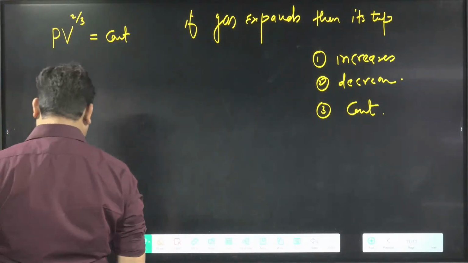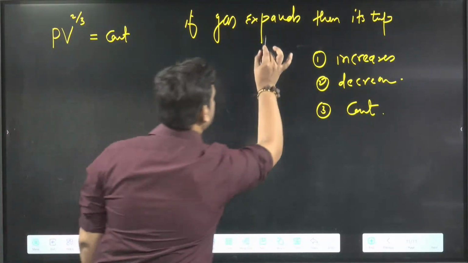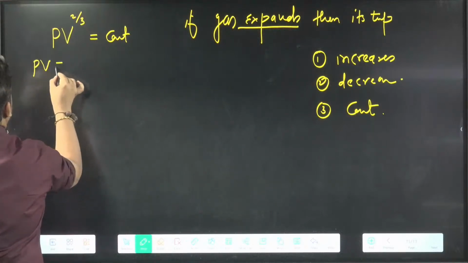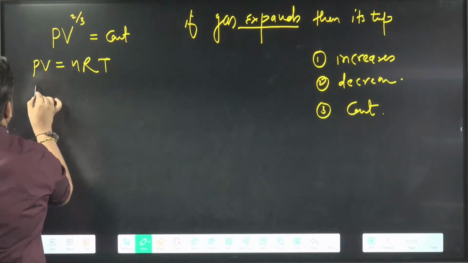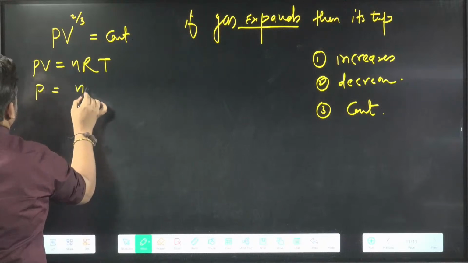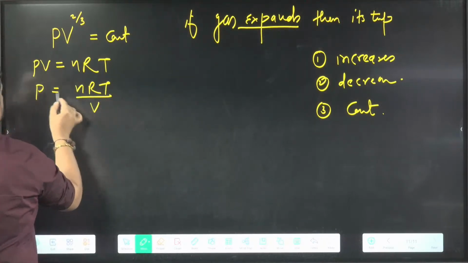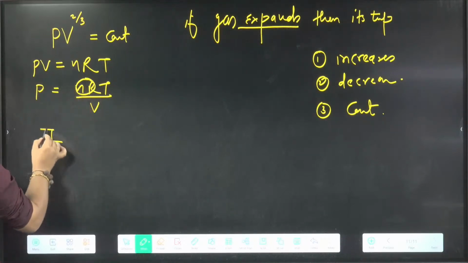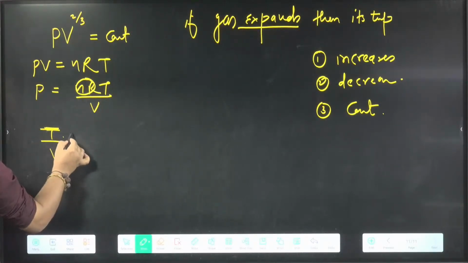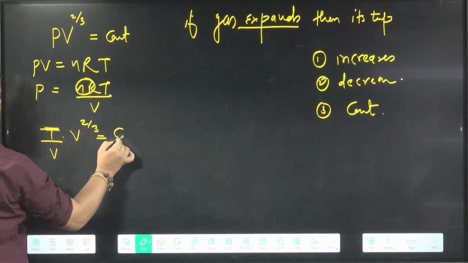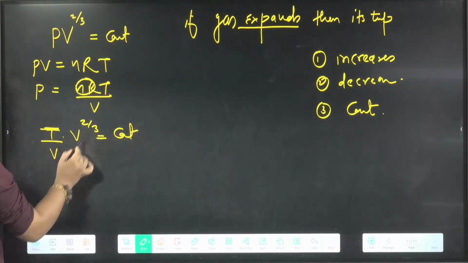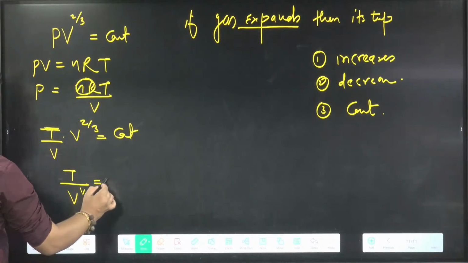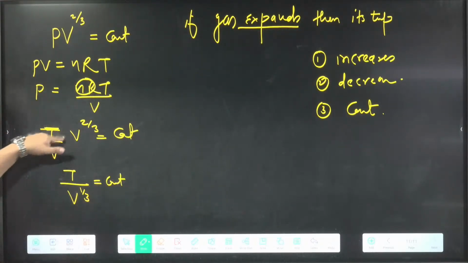So we can say, sir, I need the relation between volume, because of expansion, and temperature. I will use the same thing, PV equal to nRT here, and then I can say pressure, I will substitute. So nRT by V, so I can put here that nR is constant, so I can say T divided by V into V power 2 by 3 equal to constant. Then you can say, sir, V and V power 1, okay, here 1. So T divided by V power 1 by 3 equal to what? Constant. I hope this calculation is clear.